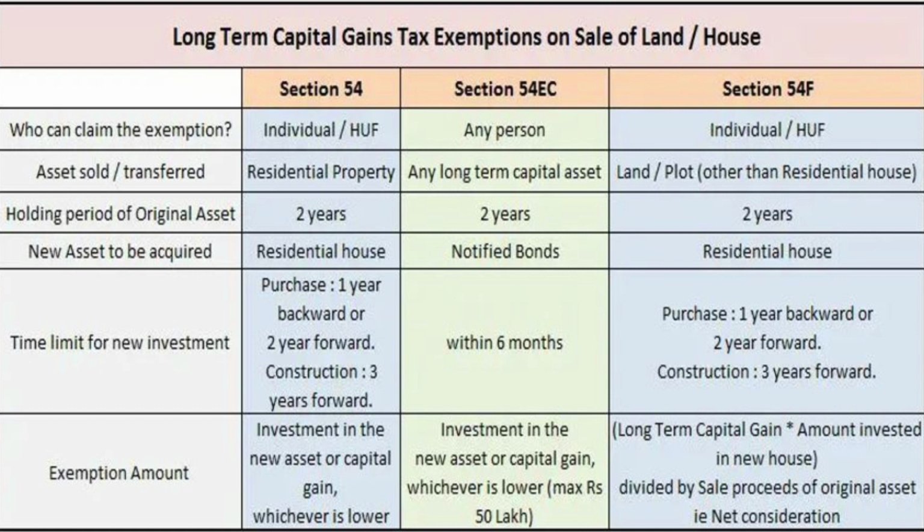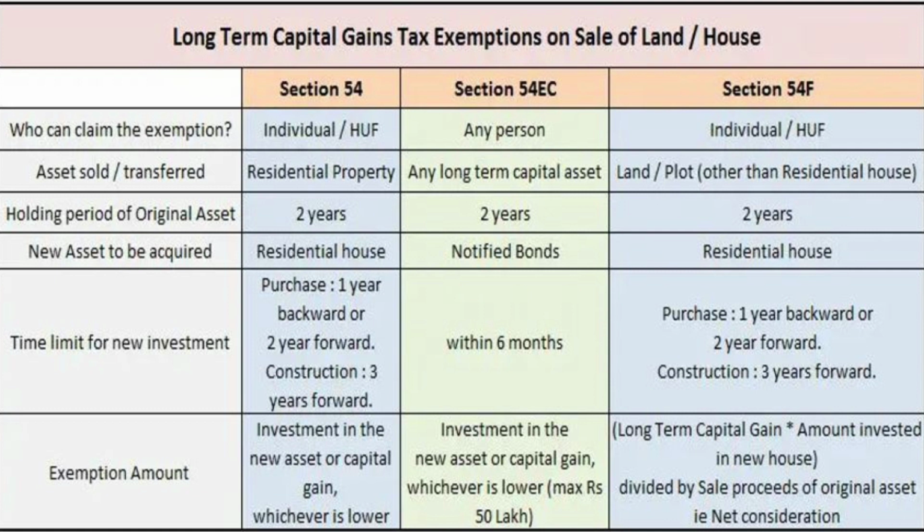The gains can also be invested in property construction, which is also allowed, but here the construction period should be a minimum of 3 years from the sale date. This provision is also there.